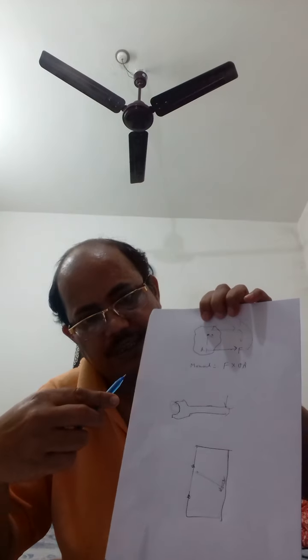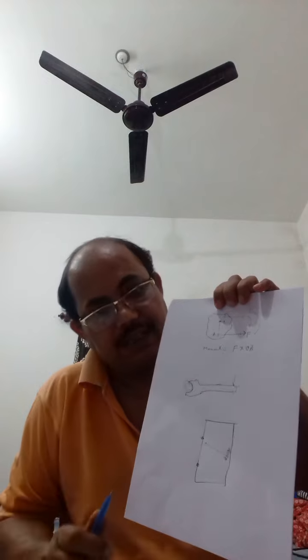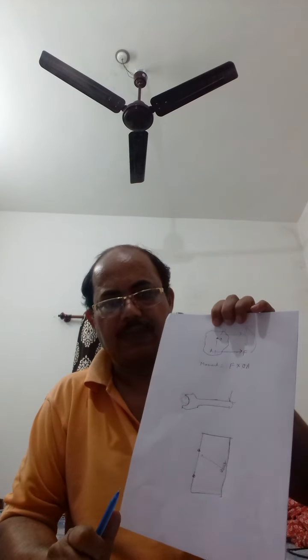Now, sign of moments, symbol. Since I already told you that moment is a vector quantity, that means it has magnitude and direction. As we have seen, the moment can be clockwise or anti-clockwise. A body can rotate in a clockwise direction due to a moment, or in an anti-clockwise direction.